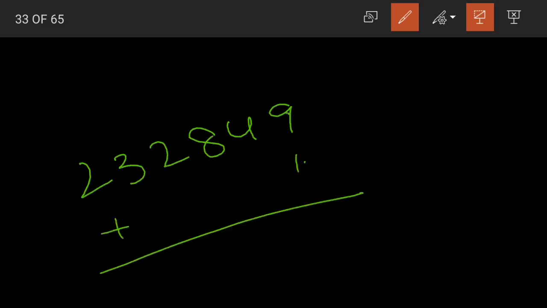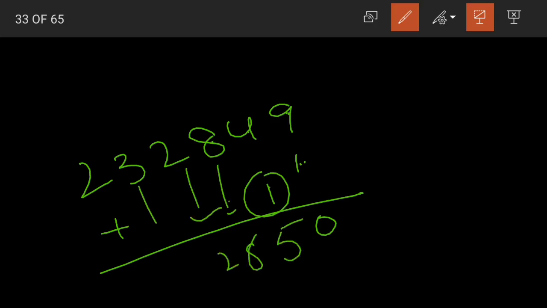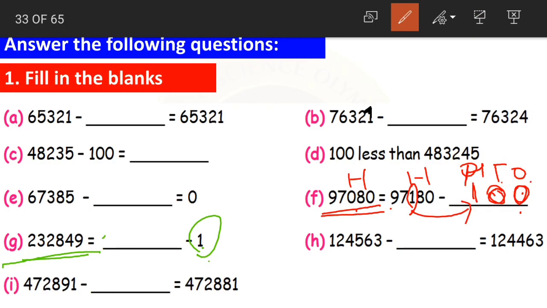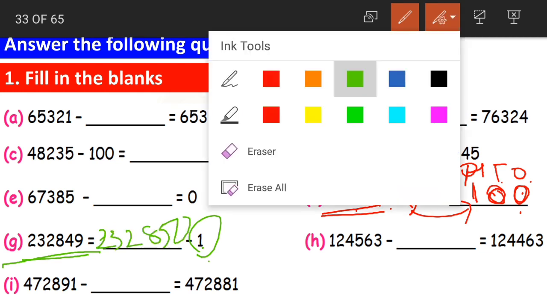Let us add those two. 2,32,849 plus 1. 9 plus 1, 10, 1 carried. 4 plus 1, 5, 8, 2, 3, 2. Yes children, 2,32,850. 2,32,850 is our answer here.